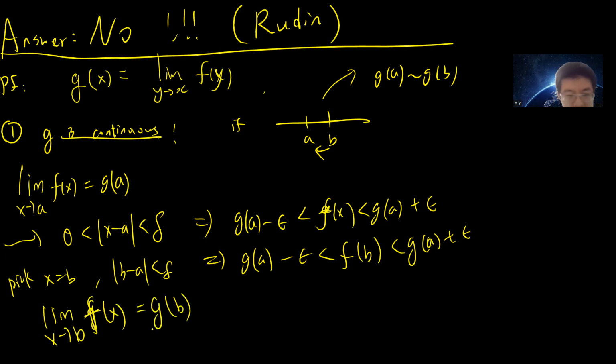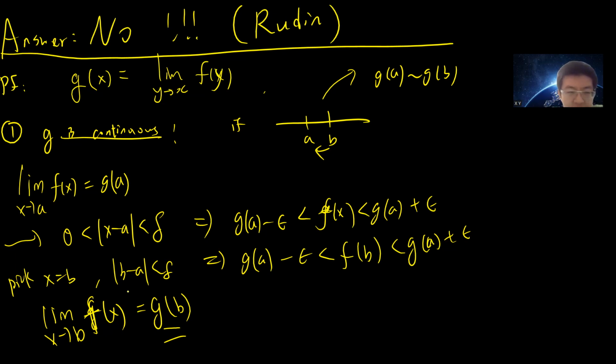So it means that when your x is close to b, now I can pick x to be a. Where a is close to b, your f of a will be close to g of b.